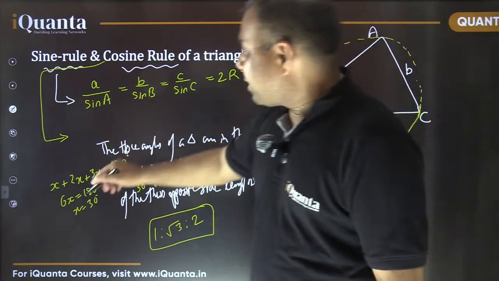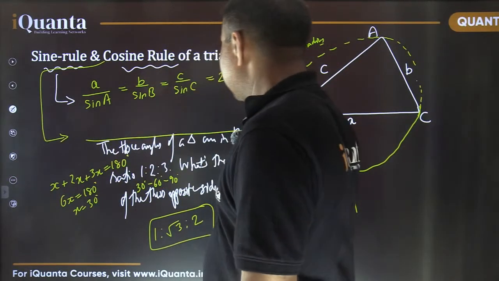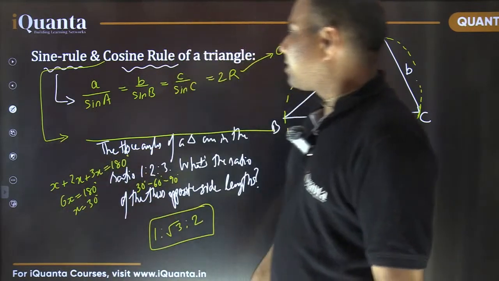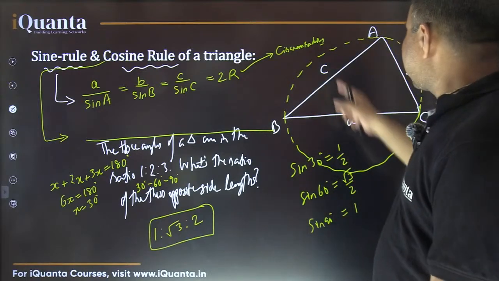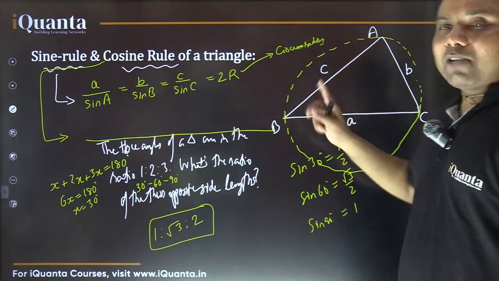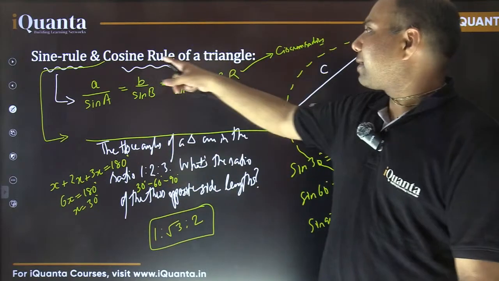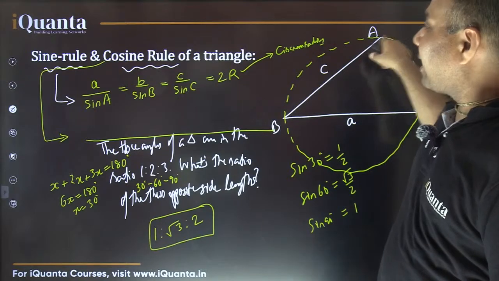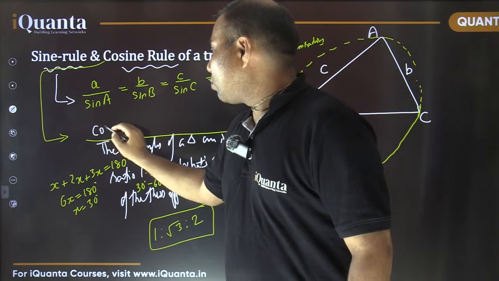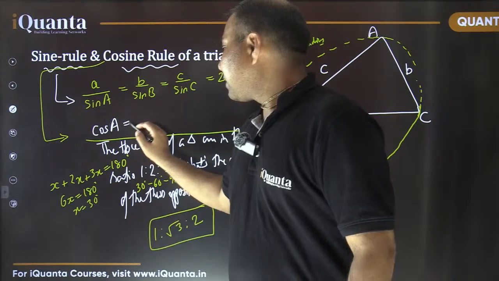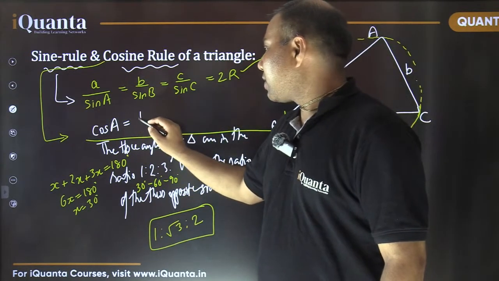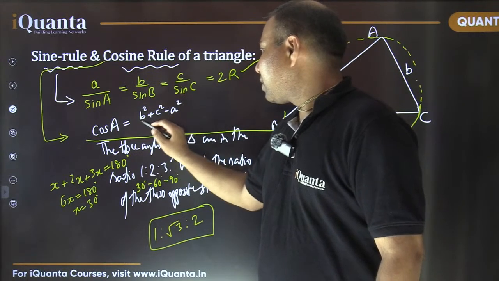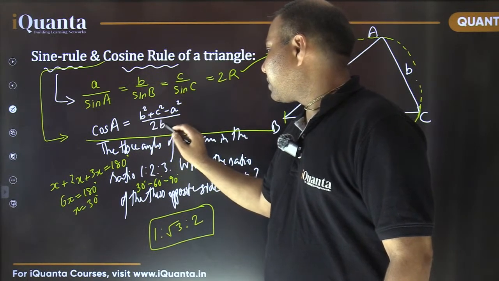So what is the cosine rule? Let me write. As I said, it is also a relation between the three sides and the angles. It basically tells that if we know the three sides of a triangle, let's say ABC, then we can determine the cosine of the angle. Let's say I know the three sides and I need to find the cosine of angle A. So according to this cosine rule, cos of angle A can be found using this relation: B square plus C square minus A square upon 2BC.